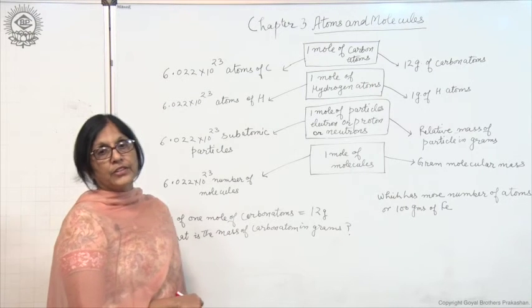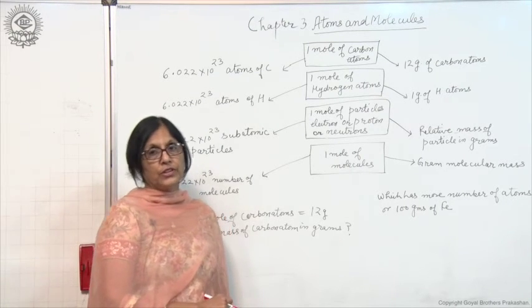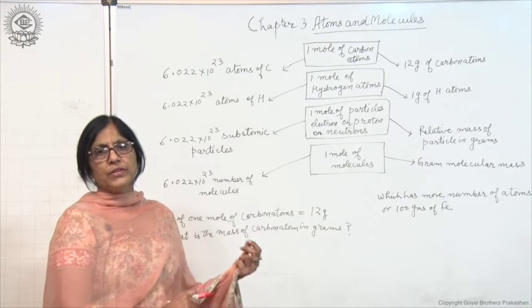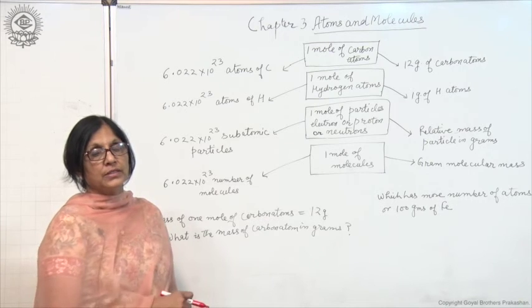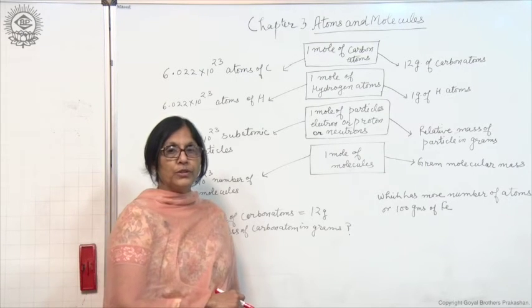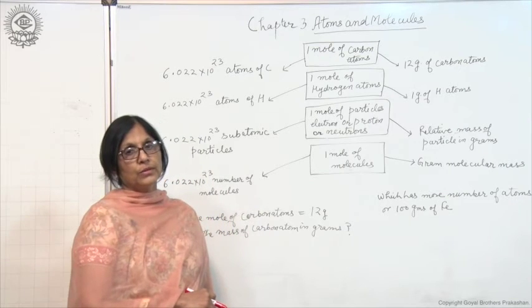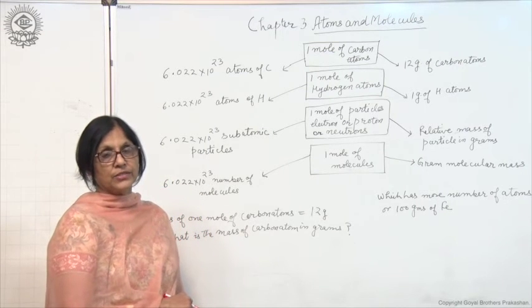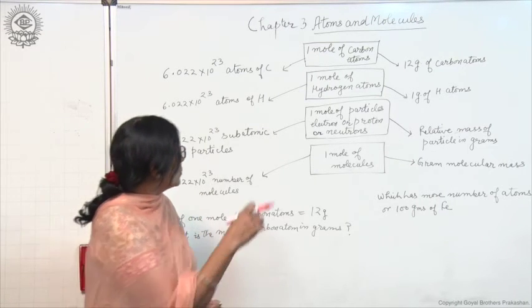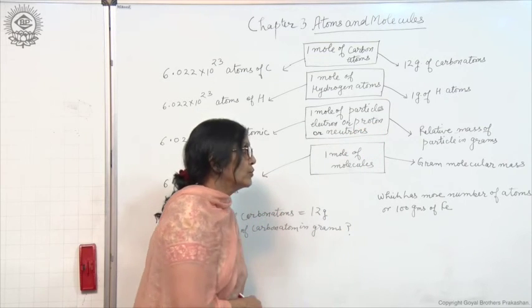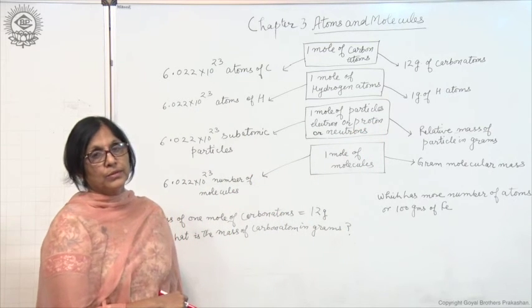You will study in the next chapter that the mass of an electron is taken as negligible, because it has a very small mass, so it is not considered, whereas the mass of a proton and the mass of a neutron is taken equal to 1 u. It is also the relative mass. So, the mass of 1 mole of protons and the mass of 1 mole of neutrons will be equal to 1 gram.